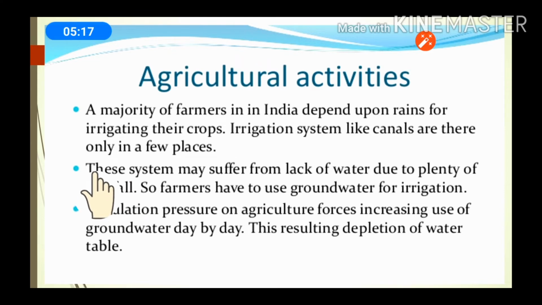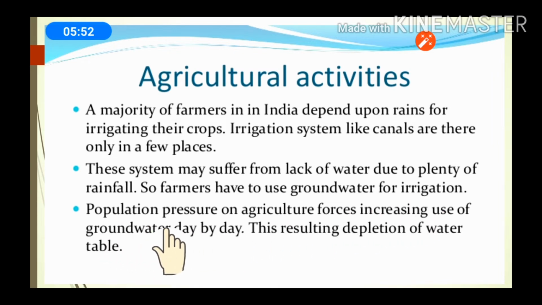The second point is that this system may suffer from lack of water due to scanty rainfall. So the irrigation system may suffer from the problem of lack of water because of very little rainfall, and the agricultural system may be disturbed. So farmers have to use groundwater for irrigation. If the farmers are not able to use rainwater, the second option left for them is to use the groundwater.